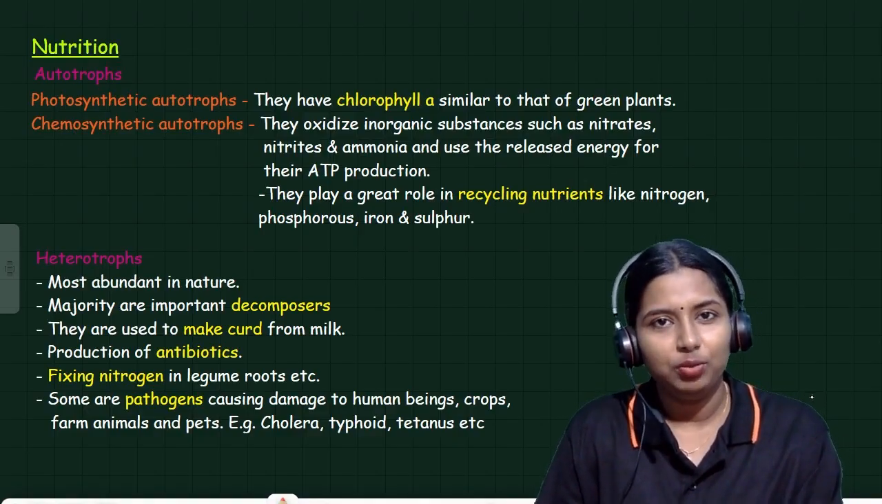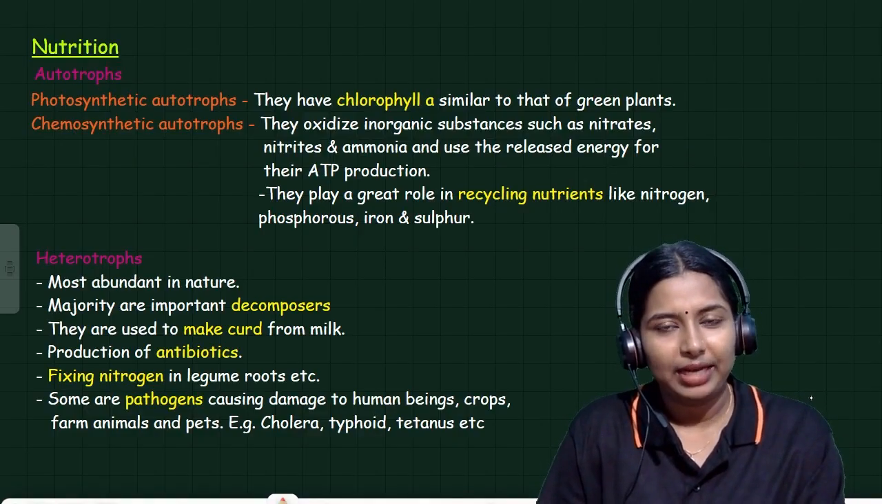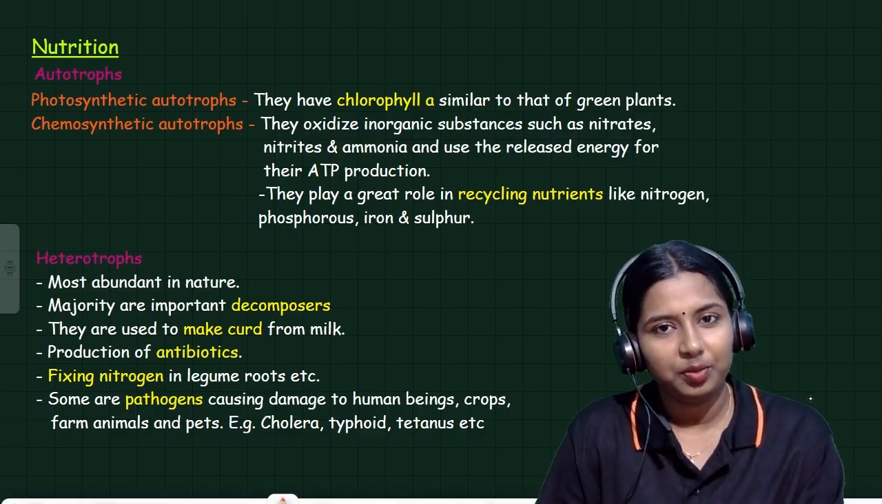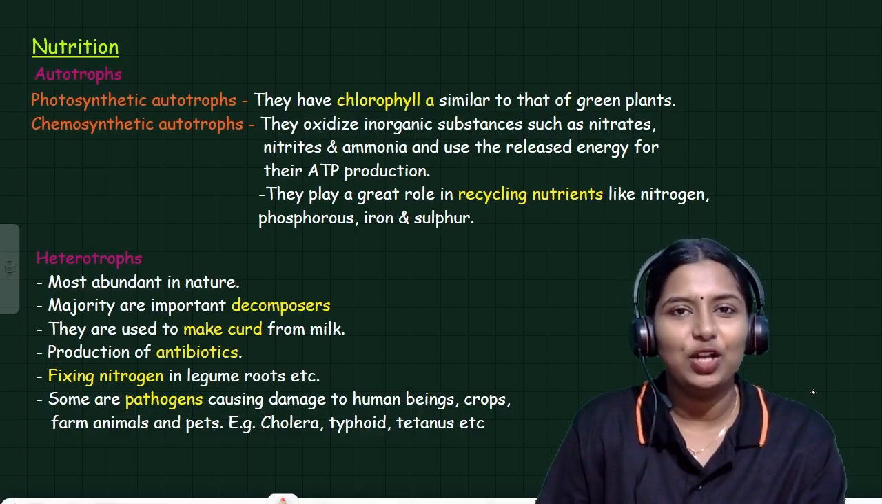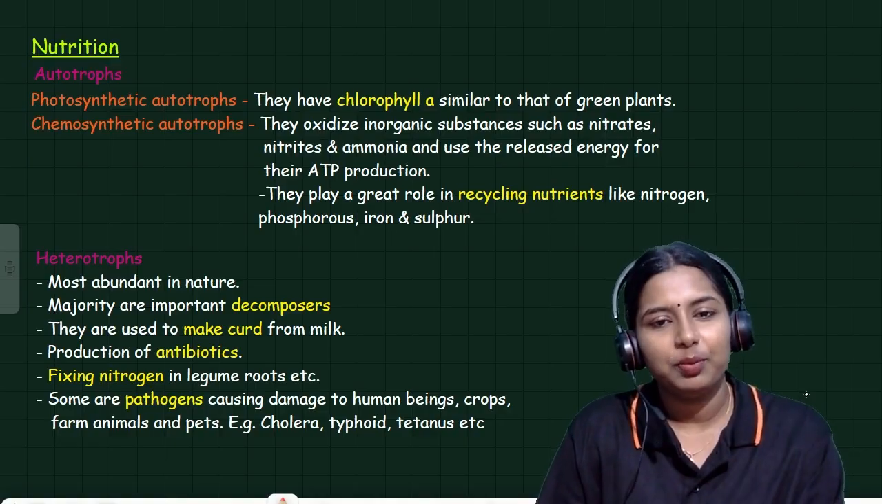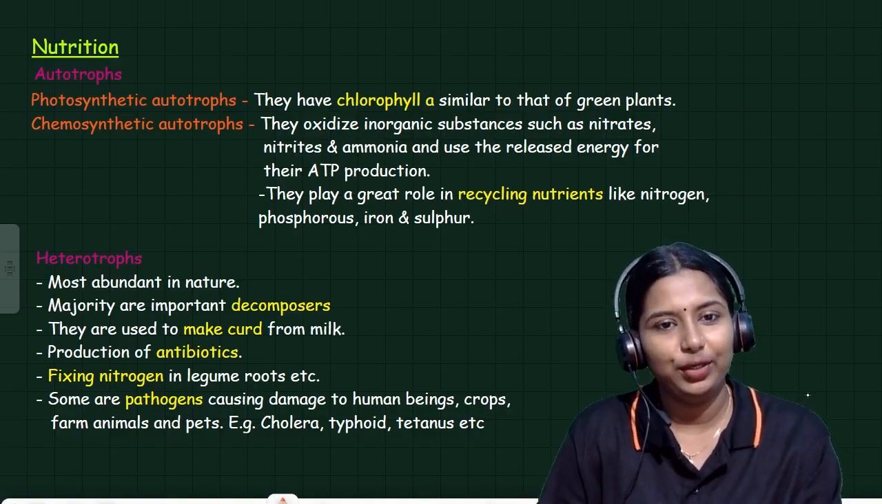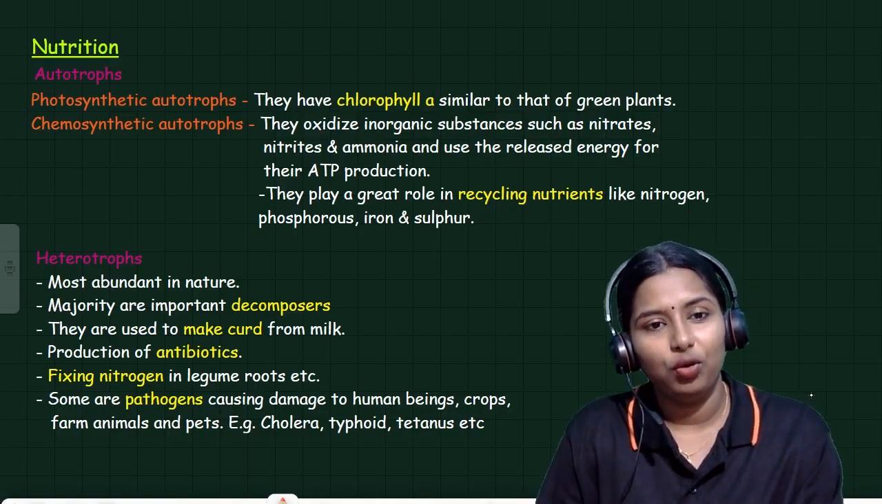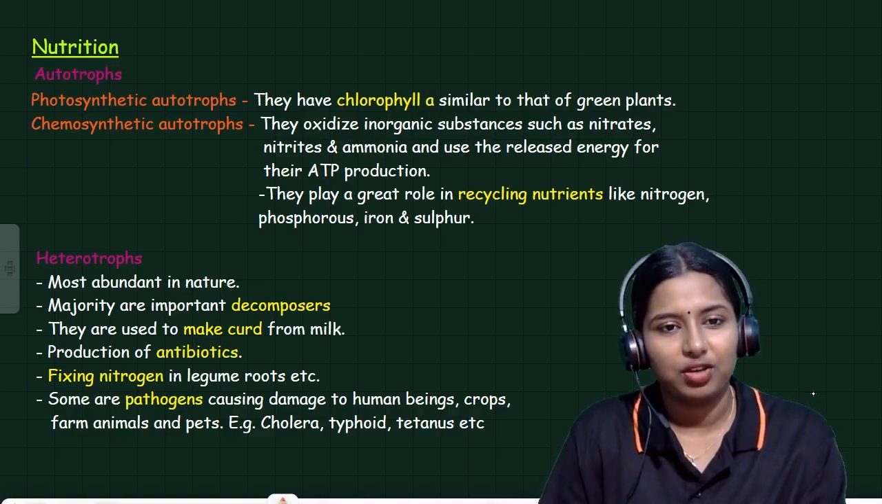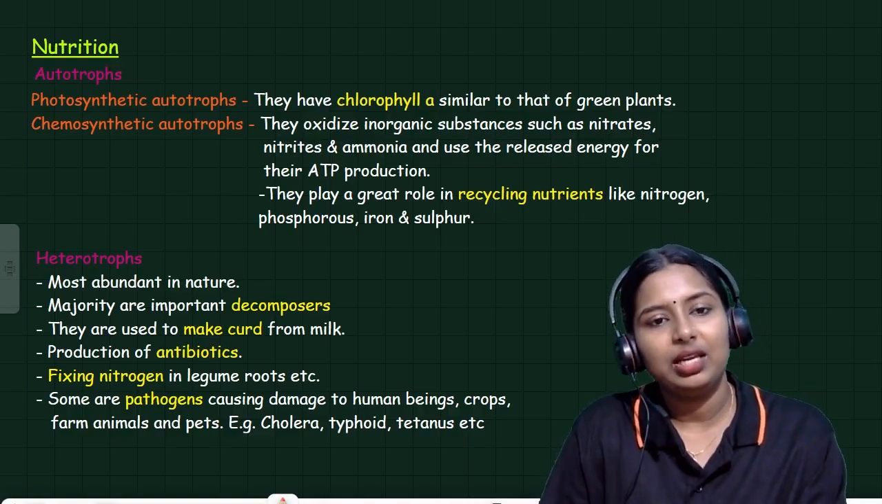I already told you bacteria are of 2 types, autotrophic bacteria or heterotrophic bacteria, based on their nutrition. Autotrophic bacteria can be further classified into 2, that are photosynthetic autotrophic and chemosynthetic autotrophic. From the heading itself, it is very clear.